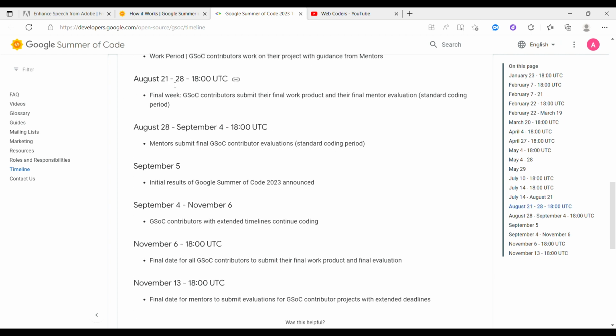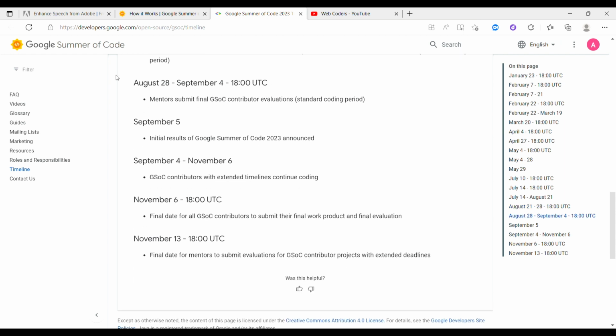From 21st to 28th of August, that's the final week where GSOC contributors will submit their final work product, which means that will be the finale when we have to submit all the work we have done on the projects which have been provided by Google itself.